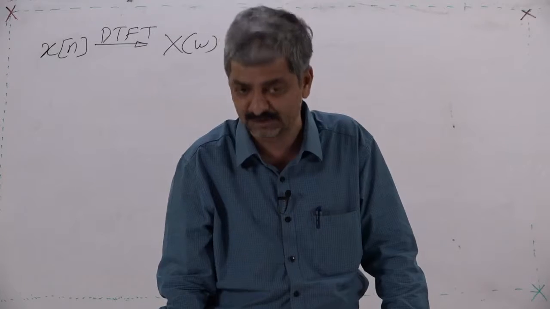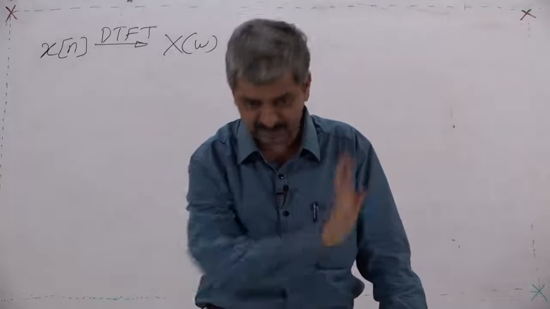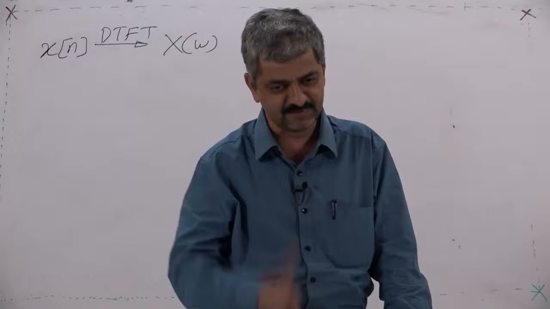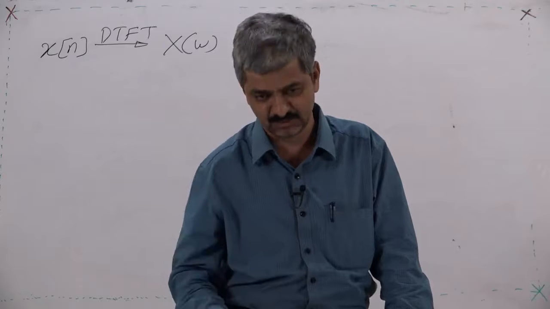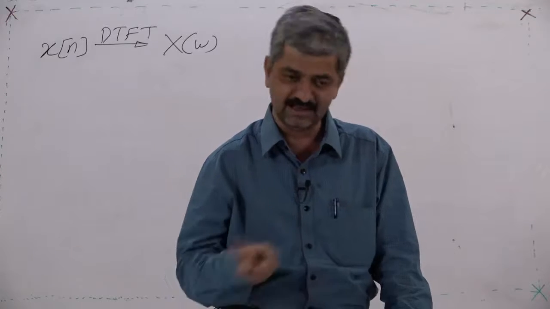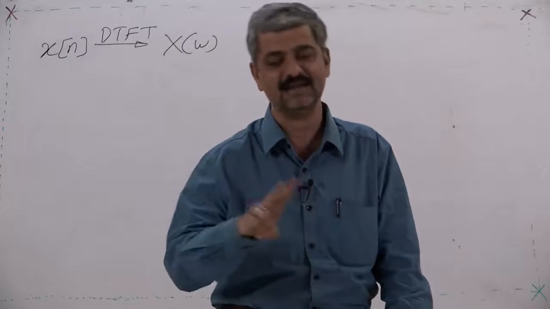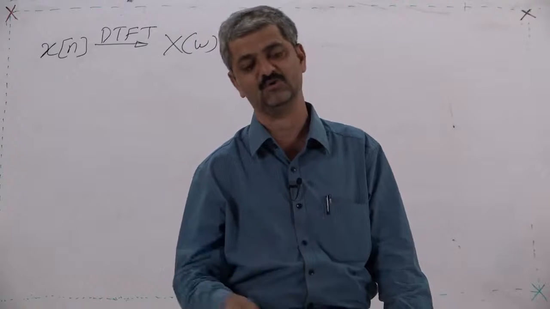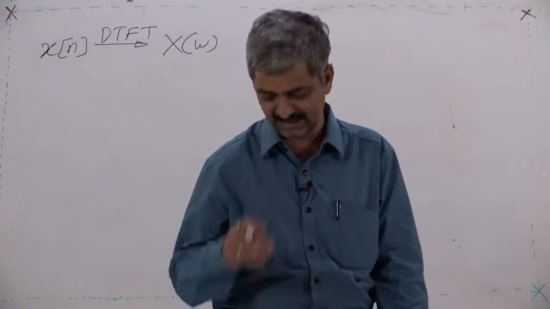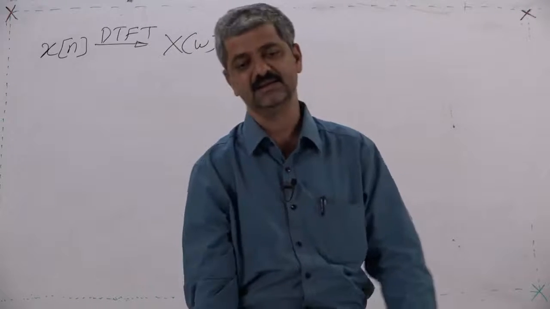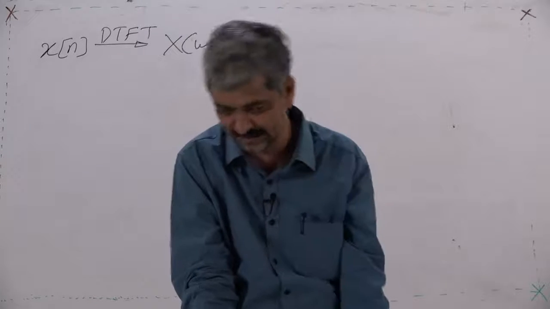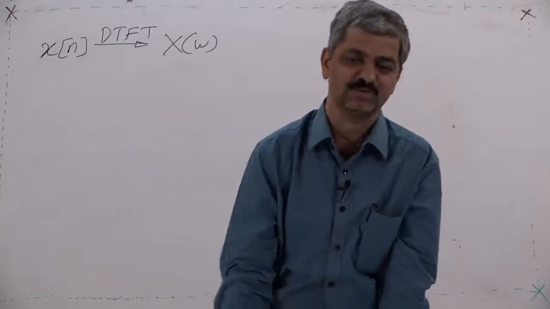X(omega) can't be plotted on a graph paper directly because it has two components. So, you have to plot the real part of X(omega) and the imaginary part of X(omega), or the magnitude of X(omega) and the angle of X(omega). By both options you can plot X(omega), either in Cartesian coordinates, real and imaginary, or polar coordinates, that is amplitude and angle. Amplitude and angle is most of the time preferable.